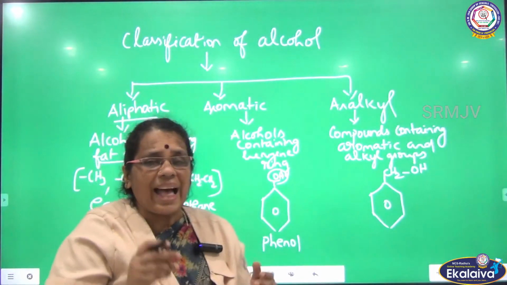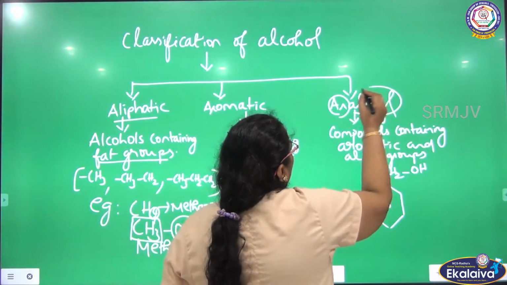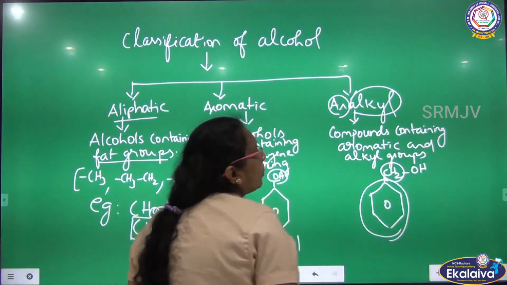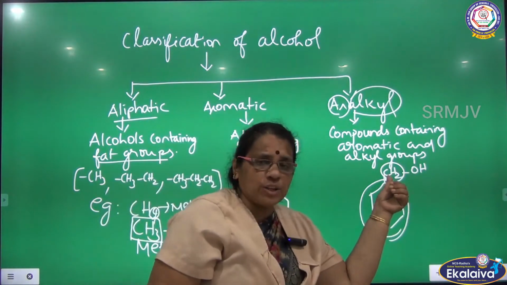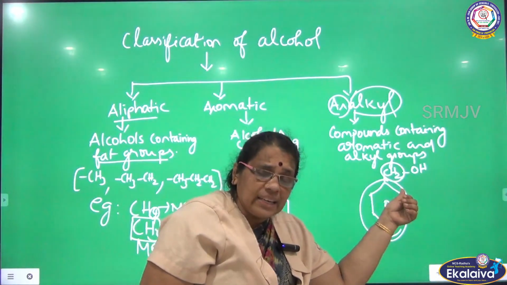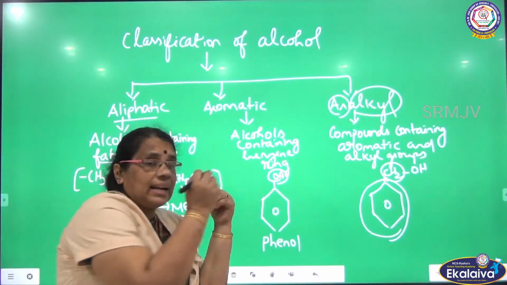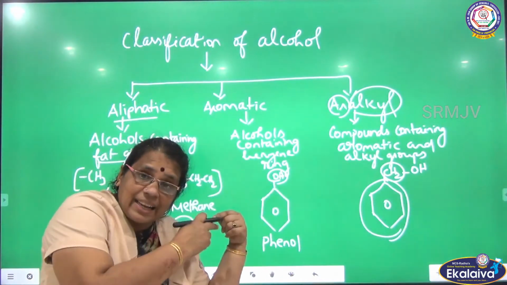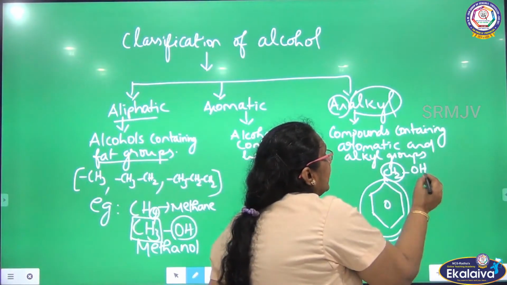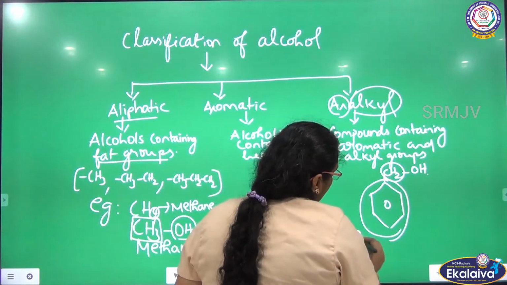When you talk about aralkyl, what is aralkyl? There will be a benzene ring as well as an alkyl group. Apart from the benzene ring, there is an alkyl group also. So OH is attached to the side chain, and the side chain is attached to the benzene ring. In the previous case, OH is directly attached to the benzene ring. Whereas in the next case, OH is attached to the side chain and the side chain is attached to the benzene ring. What is the example? What is the name of this compound?